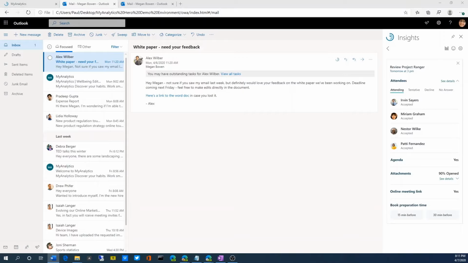Better understand and improve work patterns by gaining uninterrupted time to focus, being able to disconnect and recharge, and networking and collaborating effectively with the help from the MyAnalytics dashboard and weekly email digest. Remember, only Megan can view her personal data and insights based on work patterns in emails, meetings, calls, and chats. MyAnalytics is designed to protect your privacy.